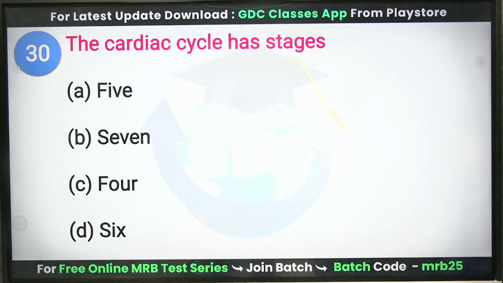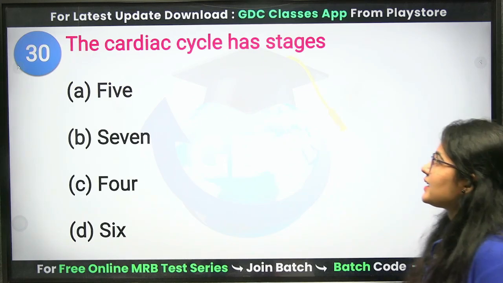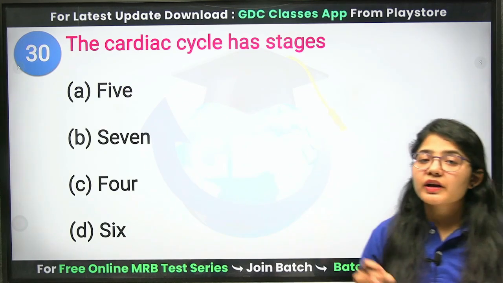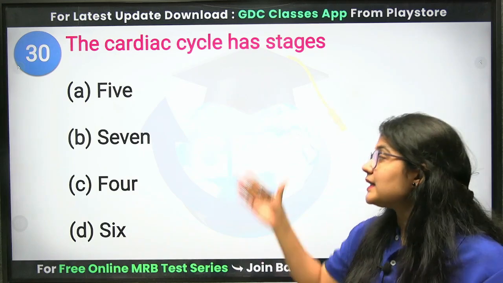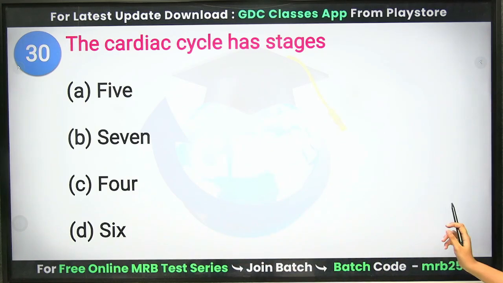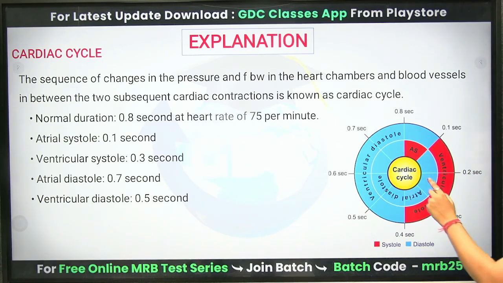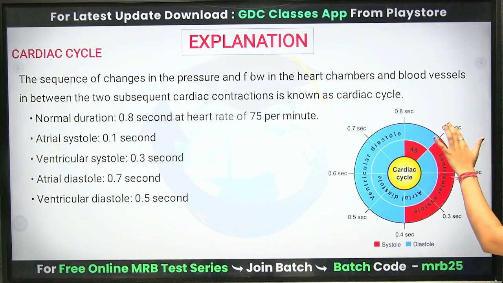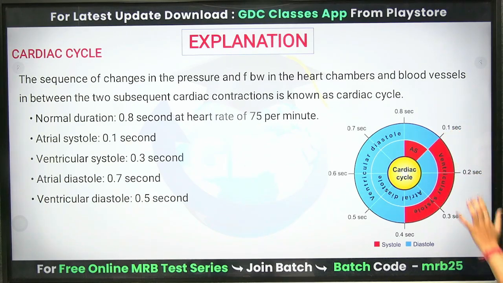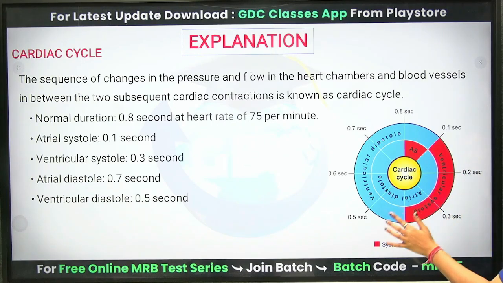Last question. The cardiac cycle has how many stages? Your cardiac cycle has a total of 7 phases to complete one cardiac cycle. Clear? You can see one is from 0.8 to 0.1 seconds. Next we have the cycle from 0.1 to 0.2. 1, 2, 3, 4, 5, 6, 7. There are a total of 7 stages in your cardiac cycle.